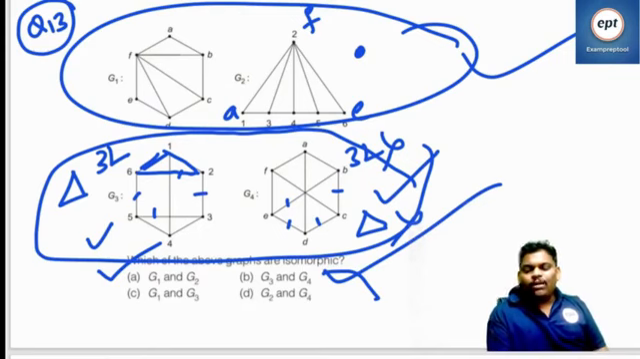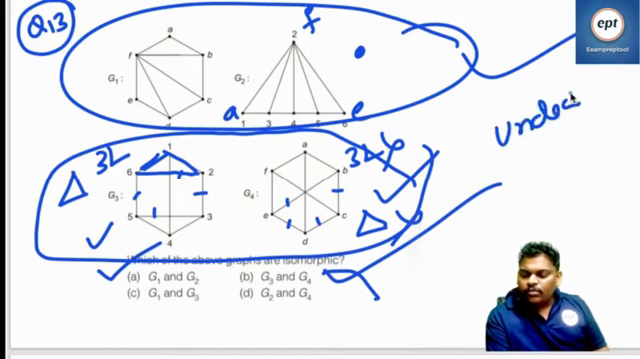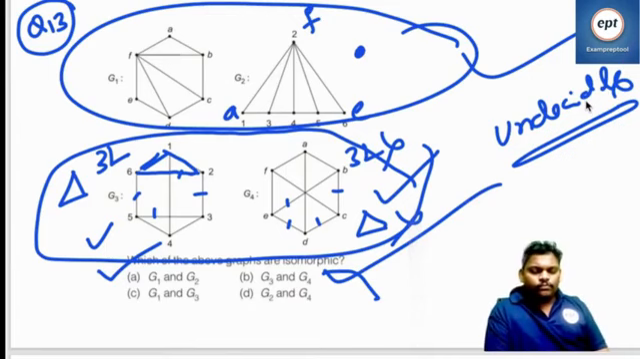Please take care, and one more thing you remember. Checking whether two graphs are isomorphic or not is undecidable. We don't have any algorithm other than manual checking. Finding the chromatic number is also undecidable. So other than manual checking, there is nothing.